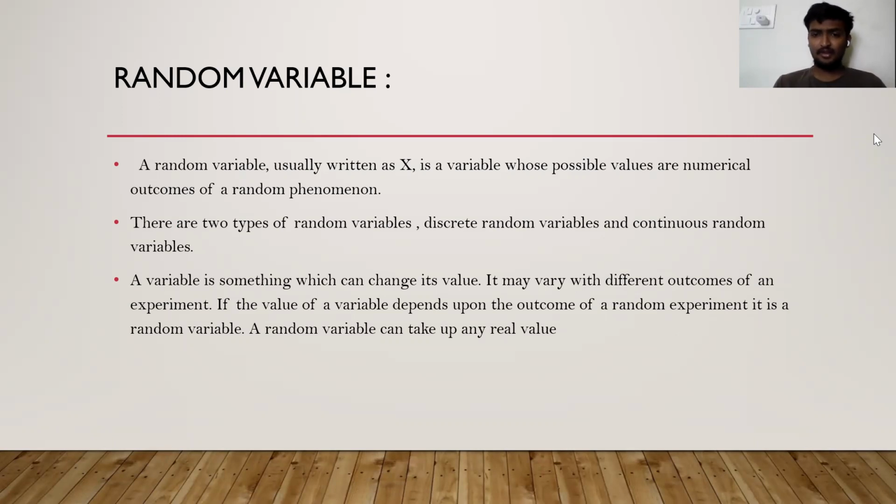It may vary with different outcomes in experiments. If the value of the variable depends upon the outcome of the random experiment, it is a random variable. A random variable can take real values. Mathematically, a random variable is a real valued function whose domain is the sample space S of the experiment, and is always denoted by capital X, Y, Z.